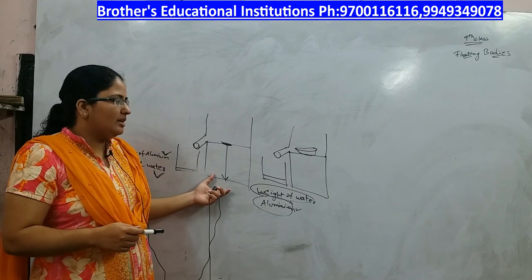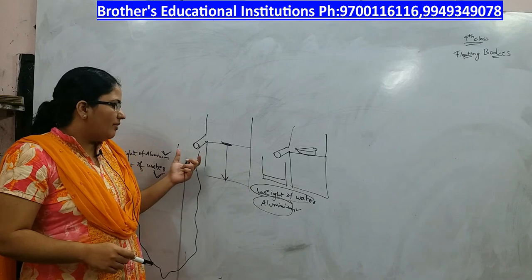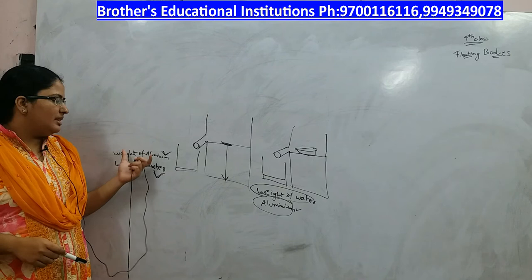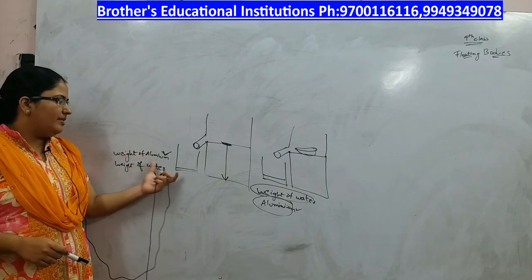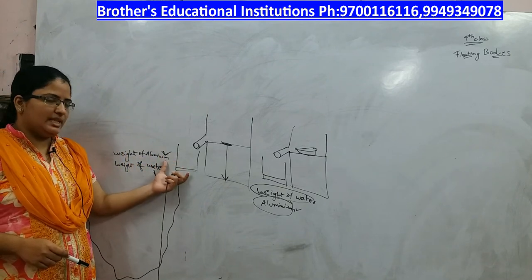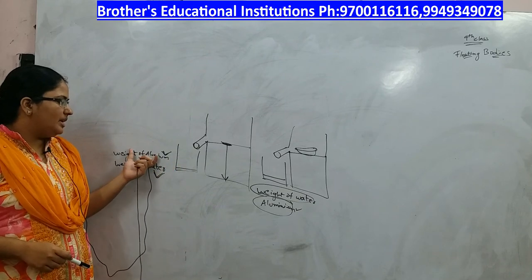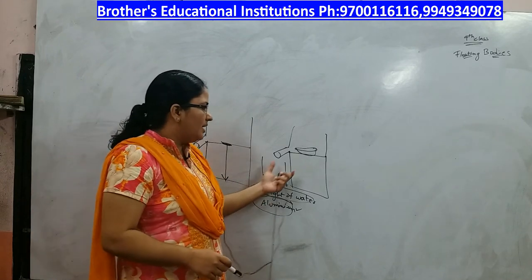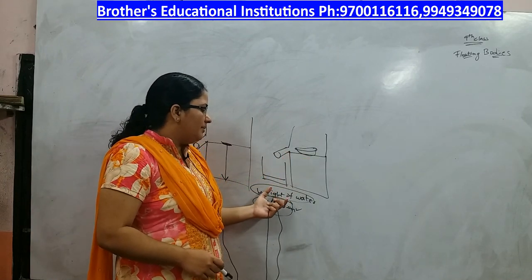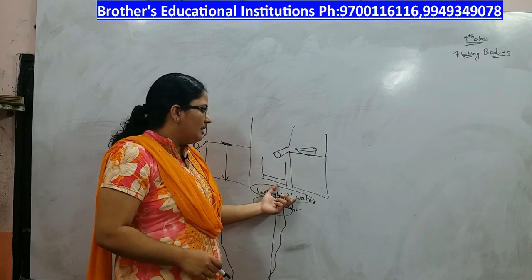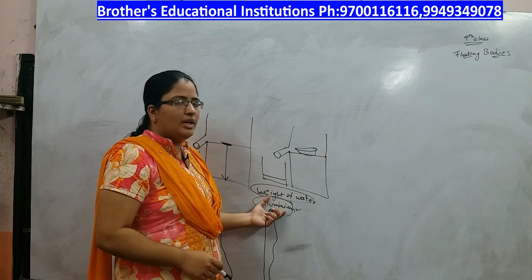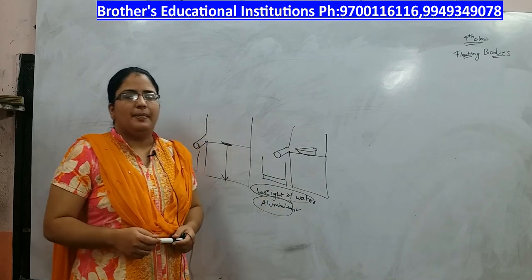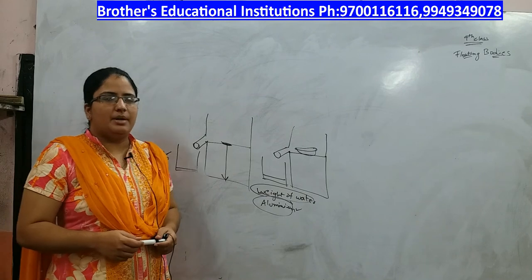Now how do you conclude the statement? If the weight of the displaced water is less than the weight of aluminium, then the aluminium sinks. If the weight of the displaced water is greater than the weight of the aluminium, then the aluminium will be floating over the water. So this is derived by Archimedes.